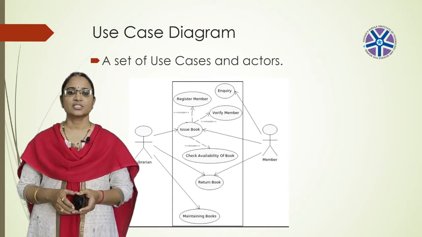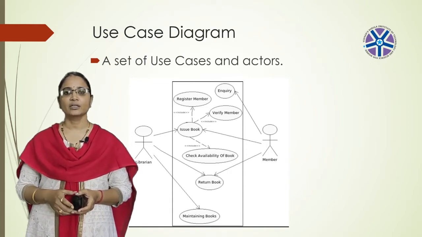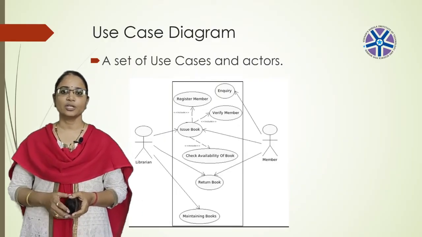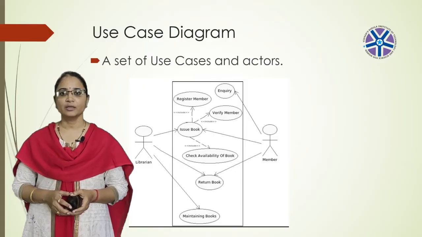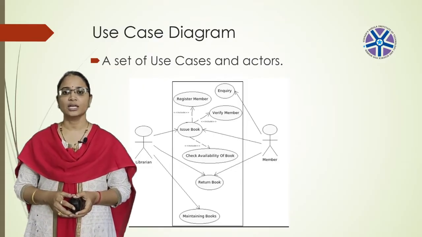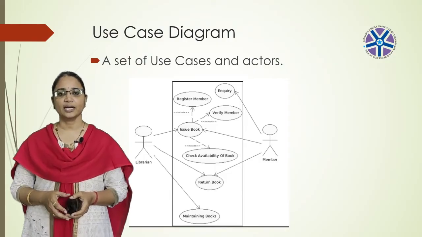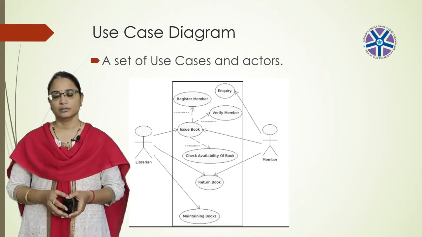After that, the librarian will search for the book and verify the book is present. If the book is there, he will give it to the member. And after reading the book, the member will return the book to the librarian. And the librarian will get the catalog of the system.